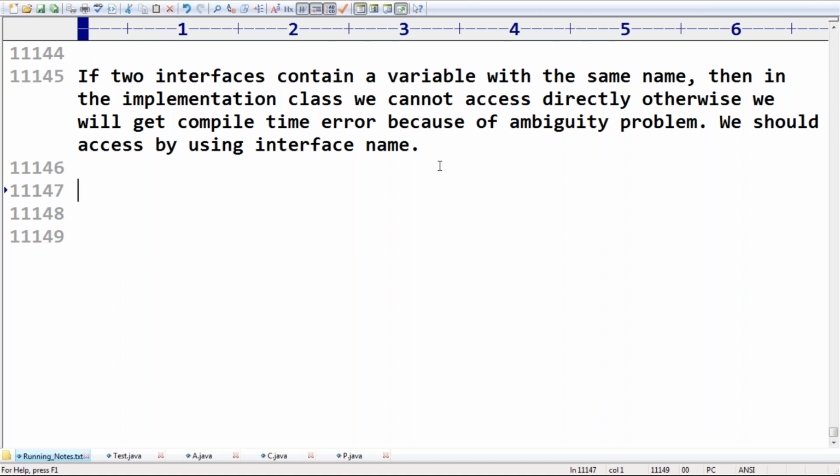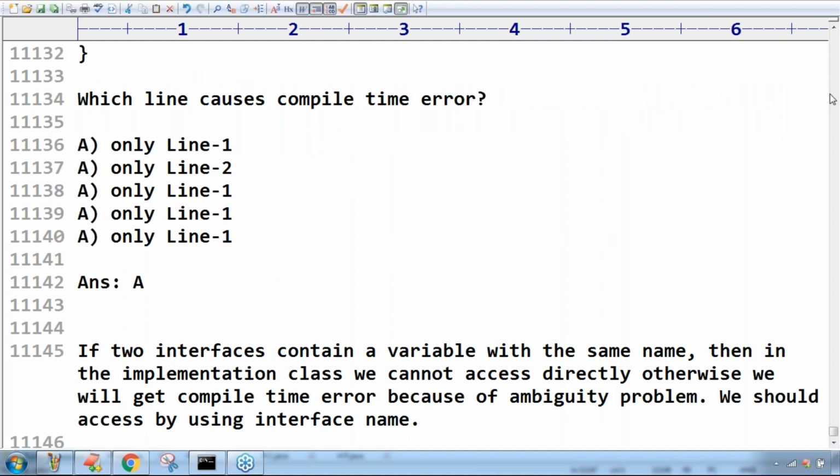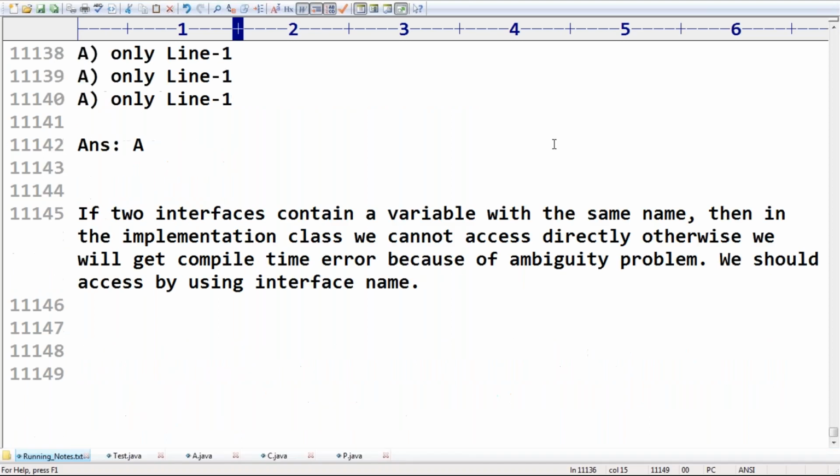Remember that. So import statement, abstract modifier, and after that interfaces.